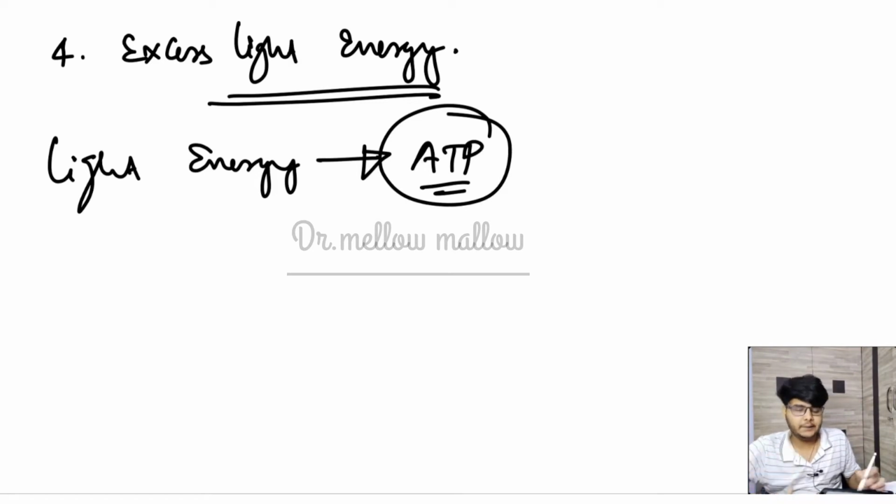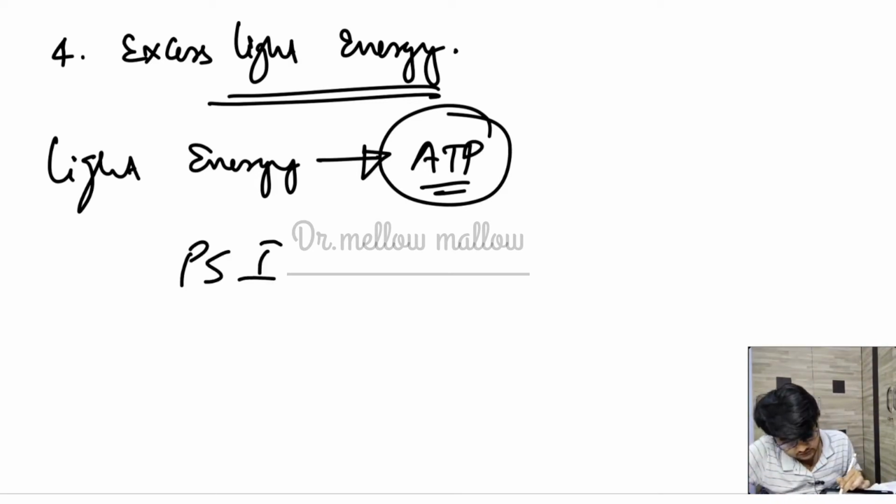To make these ATP molecules, we need the PS1 system to function properly. For that only reason, there must be high production of ATP, and for that only reason, PS1 will function to make those ATP molecules. So to ensure that the cell will not get damaged by the excess light energy.